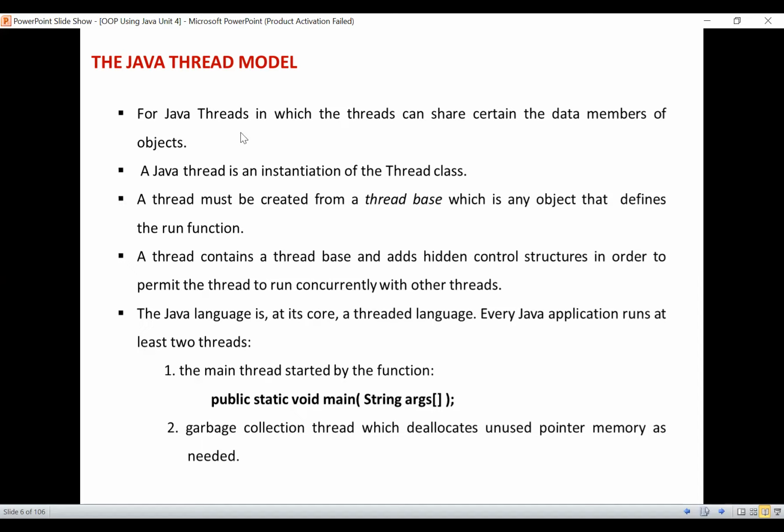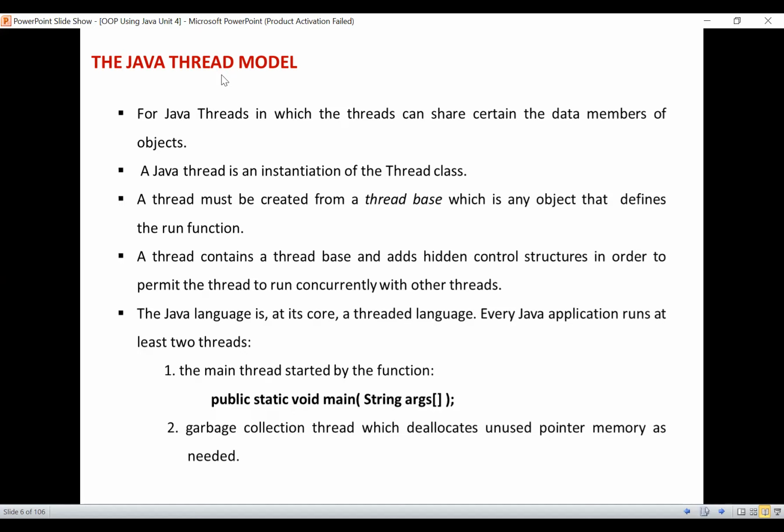Here a Java thread is said to be an instantiation of a thread class. And here a thread must be created from a thread base. We will be discussing what the thread base is and what the main thread is in the remaining slides.